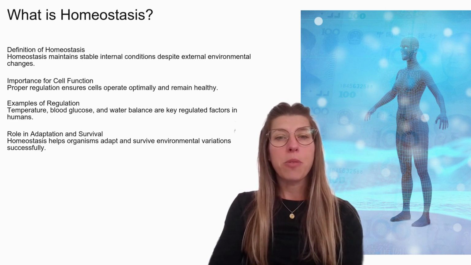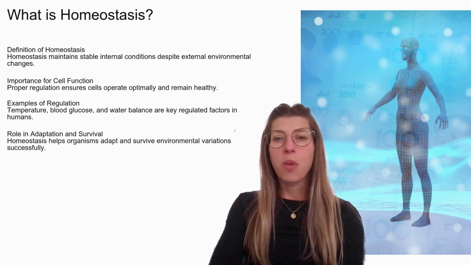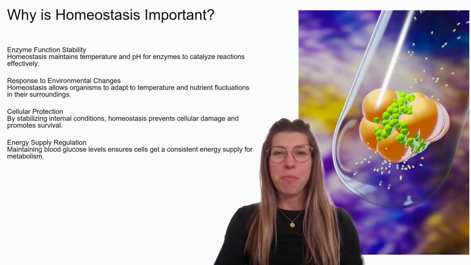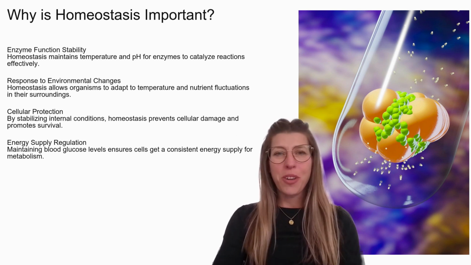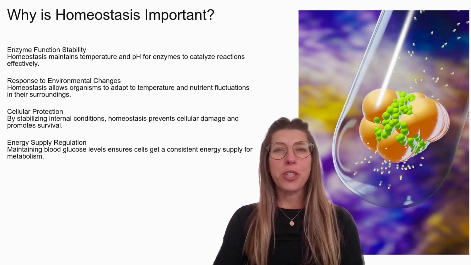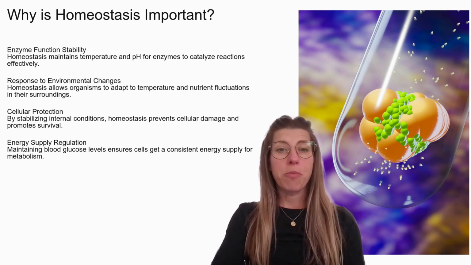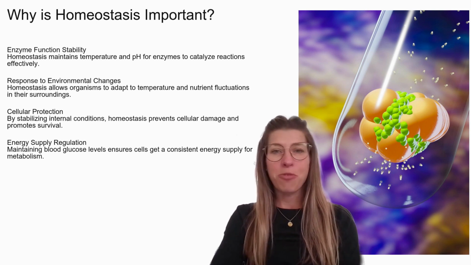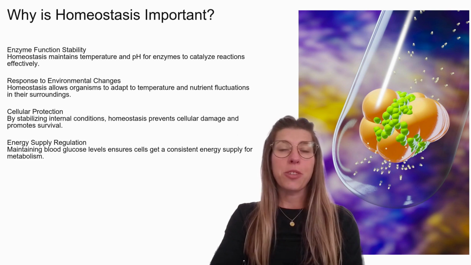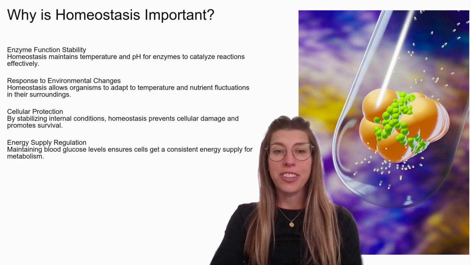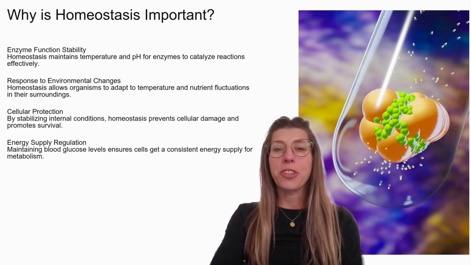When we step outside in the winter or in a heat wave in the summer, homeostasis allows our body to maintain a steady state. Why is homeostasis important? Let's recall the role that temperature plays in enzyme structure and function, which directly impacts enzyme stability. Homeostasis maintains temperature and pH for enzymes to catalyze reactions effectively. Homeostasis also allows organisms to adapt to temperature and nutrient fluctuations in their surroundings. Furthermore, by stabilizing internal conditions, homeostasis prevents cellular damage and promotes survival.